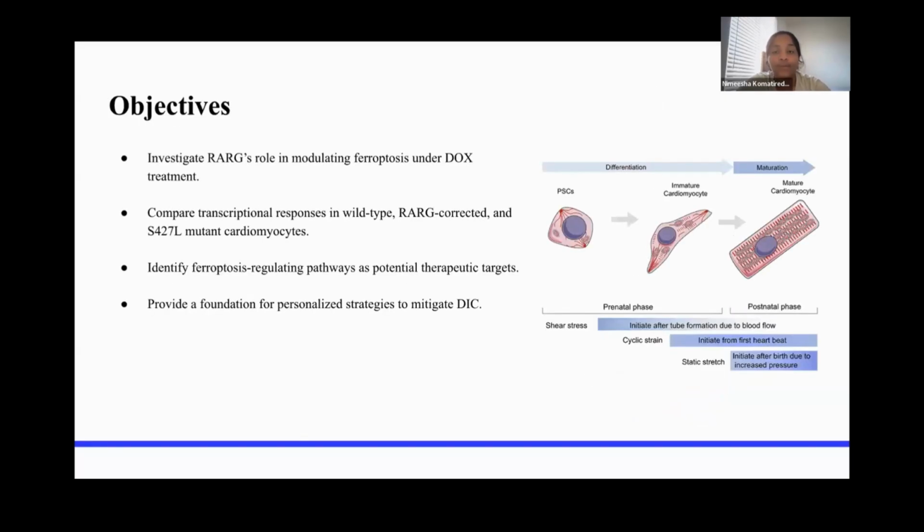So this study had four main objectives. First, we wanted to explore how RARG influences ferroptosis in the context of doxorubicin exposure. Second, we compared gene expression responses in wild type cells, RARG corrected cells, and cells carrying the S427L mutation. Third, we aimed to identify ferroptosis-regulated pathways that could serve as therapeutic targets. Finally, this work lays the groundwork for personalized strategies to reduce cardiotoxicity risk in patients undergoing chemotherapy.